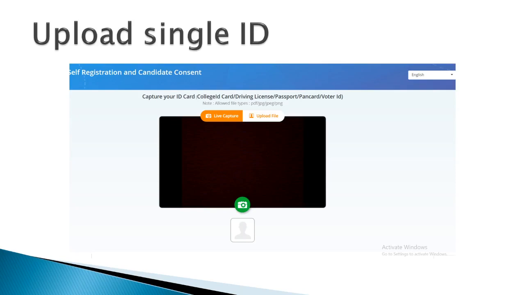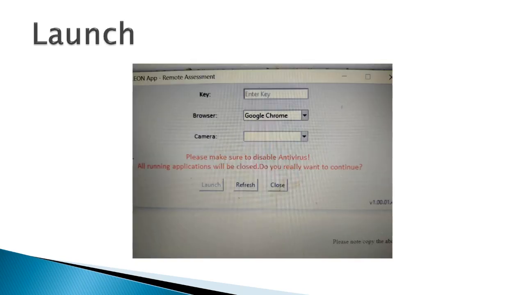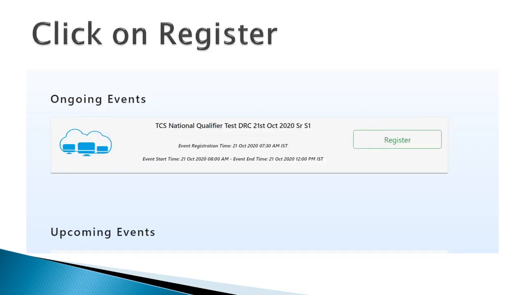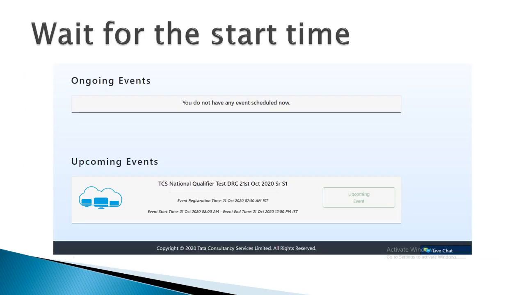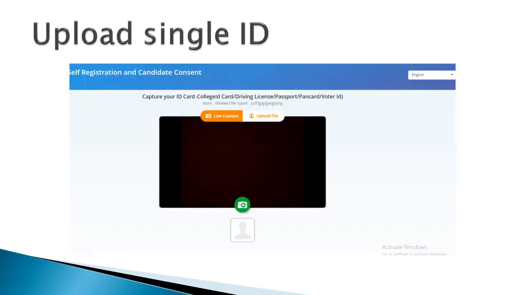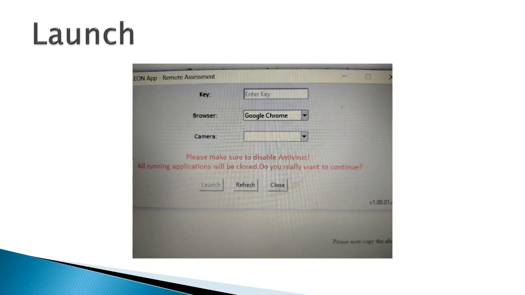and afterward you will get a key, and that key is important. Why is it important? Because the same key will be used for the launcher that you have downloaded in the very beginning. In this step, when I told you to download the launcher, on the same launcher you have to give that key, which will be generated after registration. And after providing the key, as you can see here is the option enter key. You have to give the key, select Google Chrome as the browser, and then select the camera.